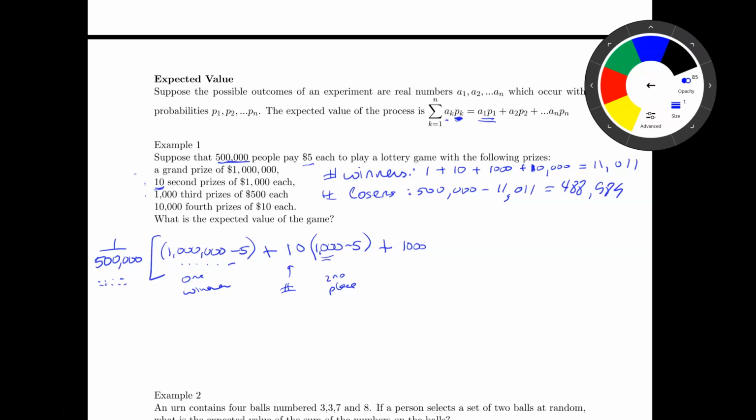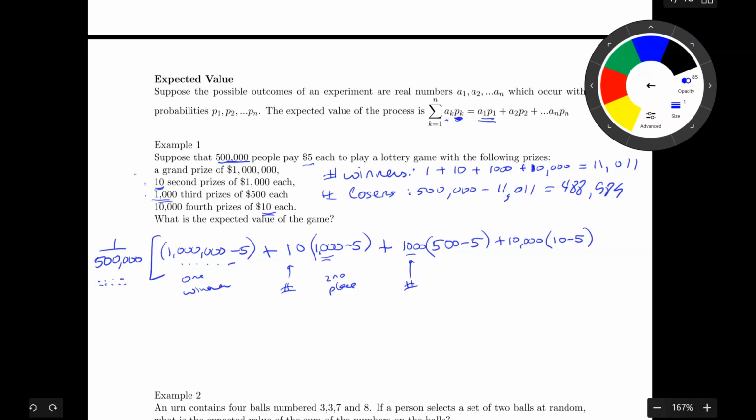Okay, so now I have 1,000 third prize winners, so this is the number of them, and the third prizes are $500. So 500 minus the $5 that they purchased the ticket for, plus. Now there's 10,000 people who are fourth place winners, and they get $10. So that's $10. Oh, but they had to buy the ticket for $5, right?